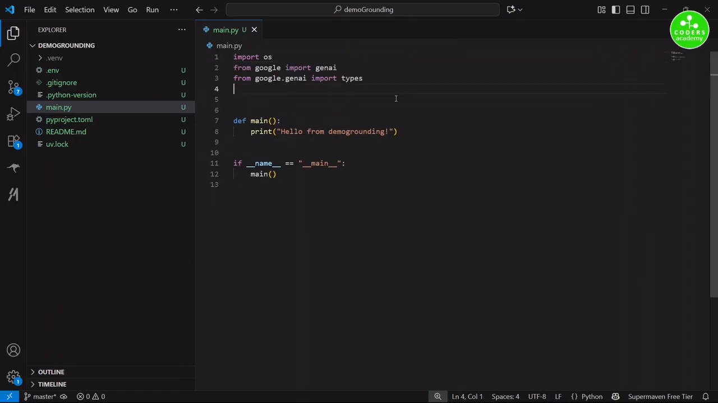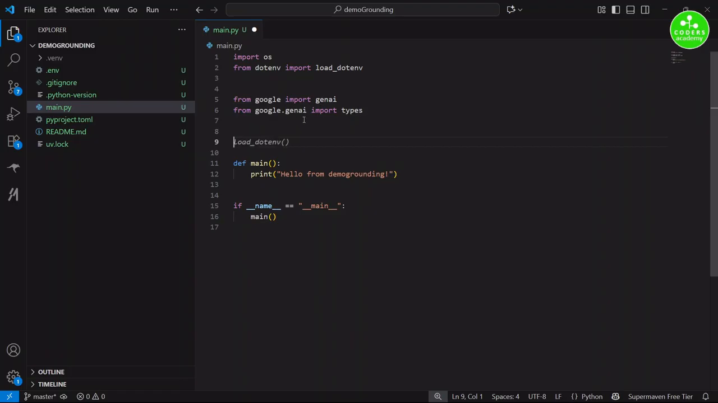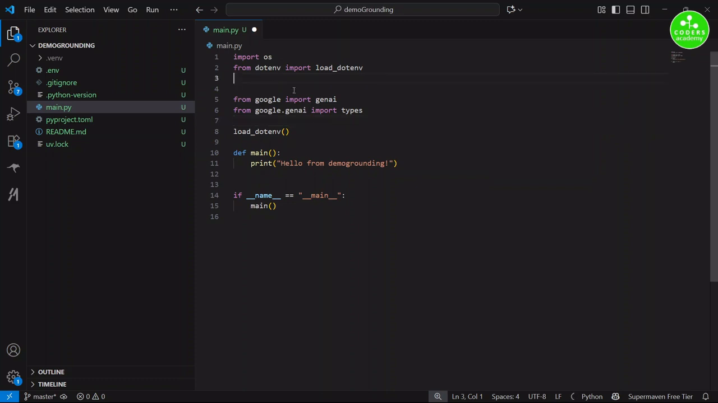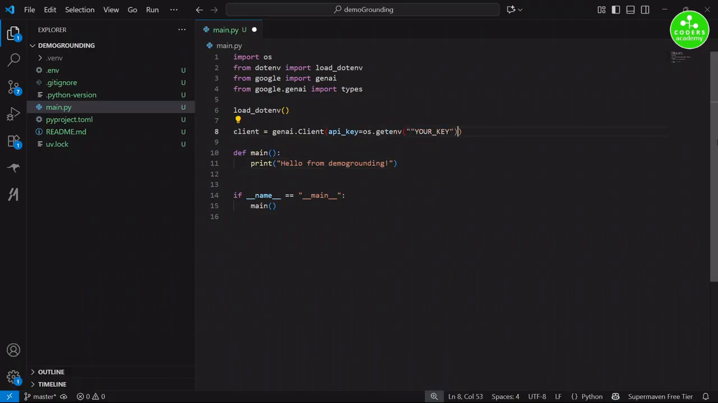So from dotenv import load_dotenv, and then we have to invoke that function, load_dotenv. Now I'll reorganize the imports a little bit, just to keep it structured and organized. We'll begin by creating a client. So we have the genai Client where we provide the API key. This API key we have to read from our .env file.